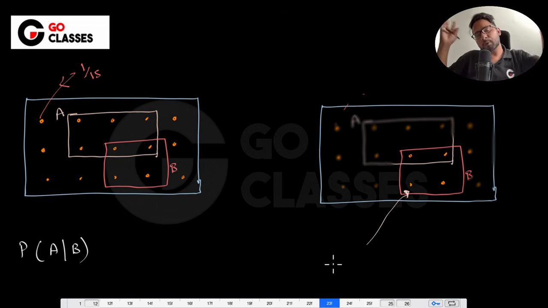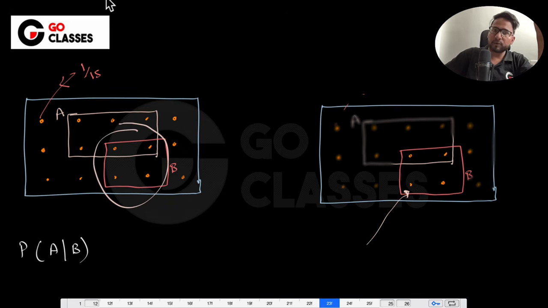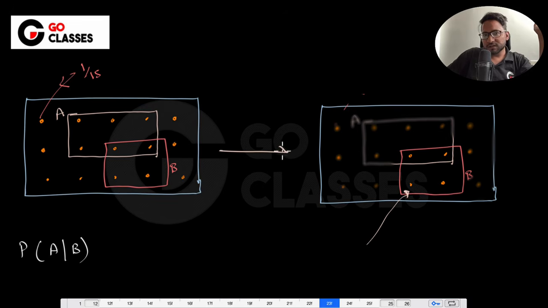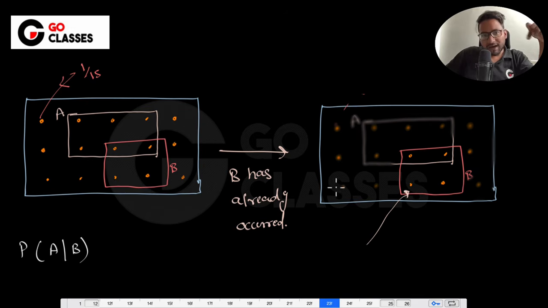I will talk about this proportion later, but you can understand intuitively that whatever the proportion was earlier, here also the proportion will be the same. This is the diagram where B has already occurred. Earlier everything was equally probable, and now also everything is equally probable.